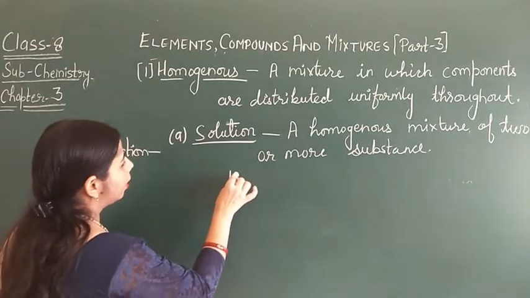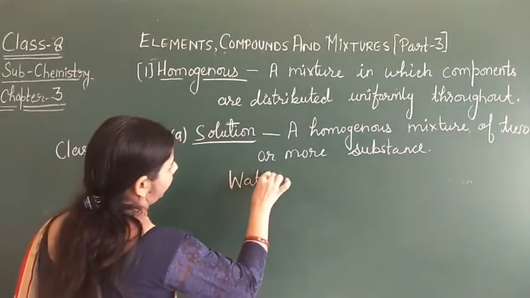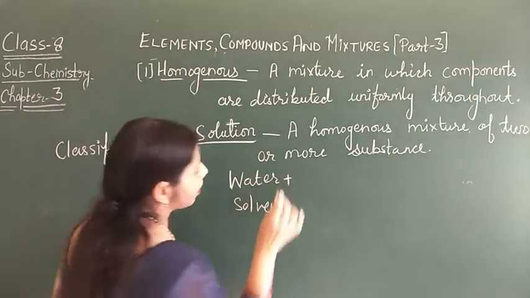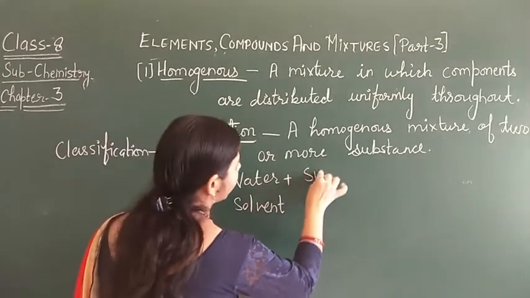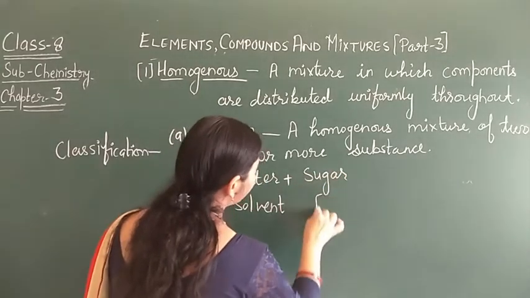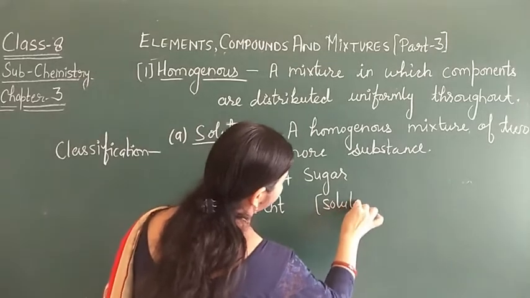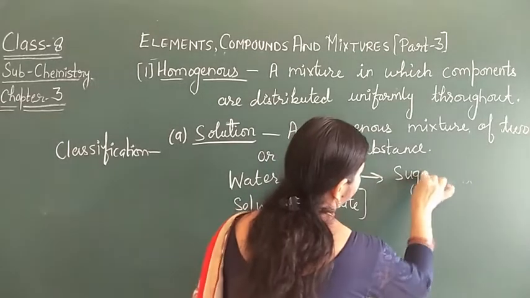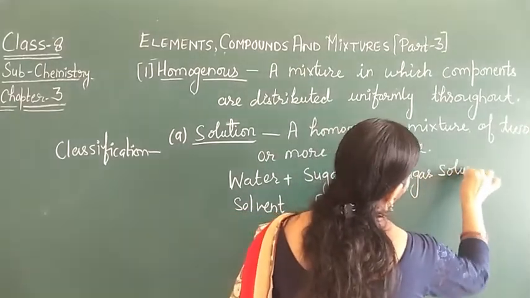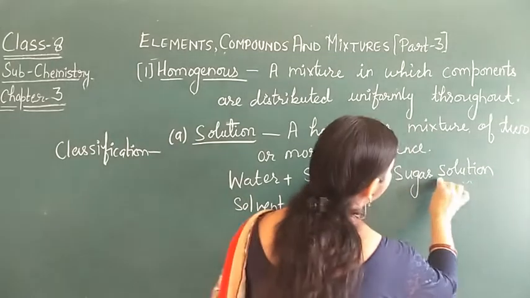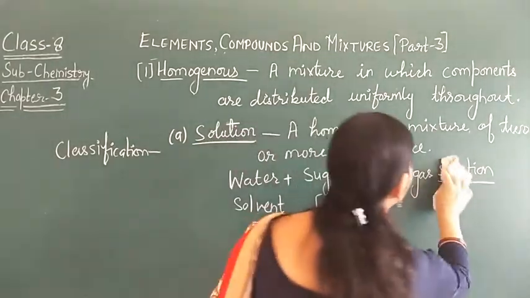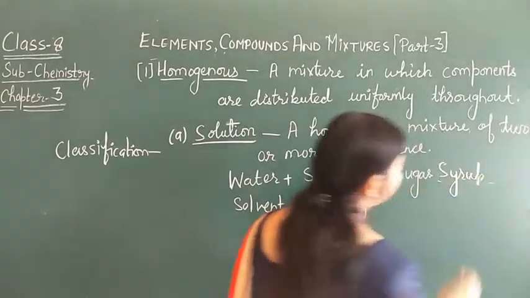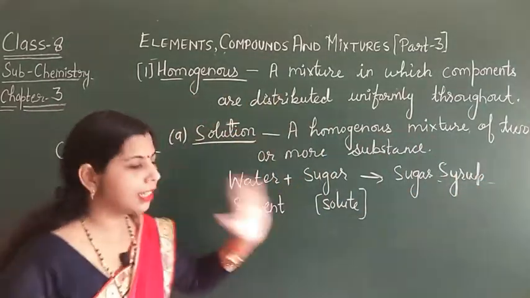Just like water, water is a solvent because the substance is going to dissolve in it. And suppose I am taking sugar, so sugar is going to dissolve, so sugar is a solute, and both together form sugar solution, that is sugar syrup, which is a solution.